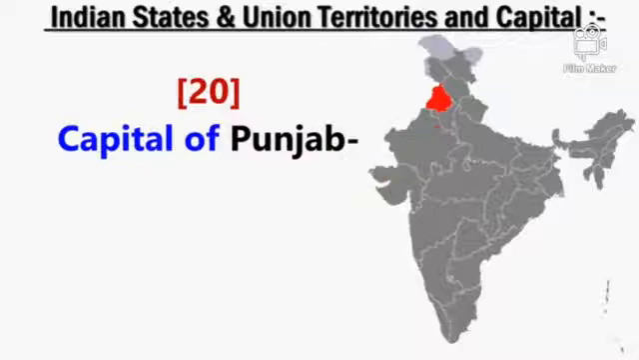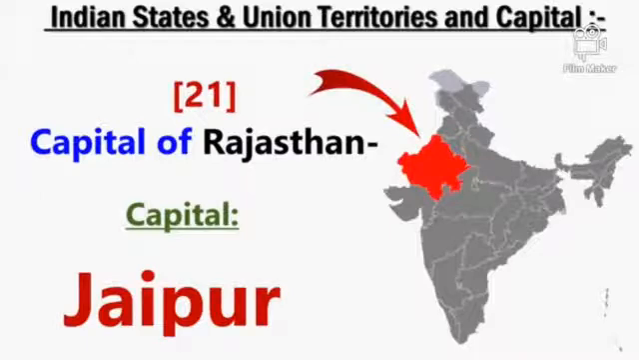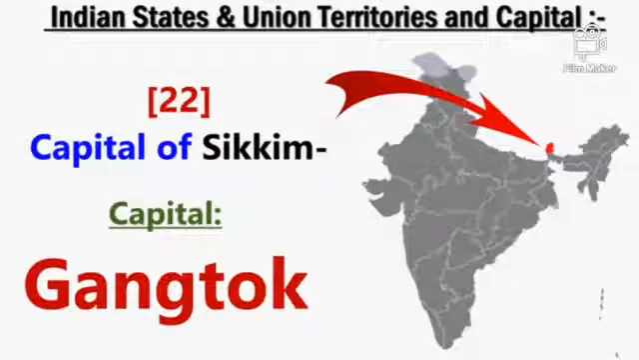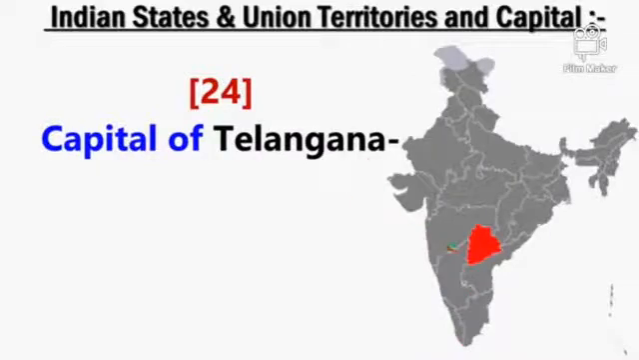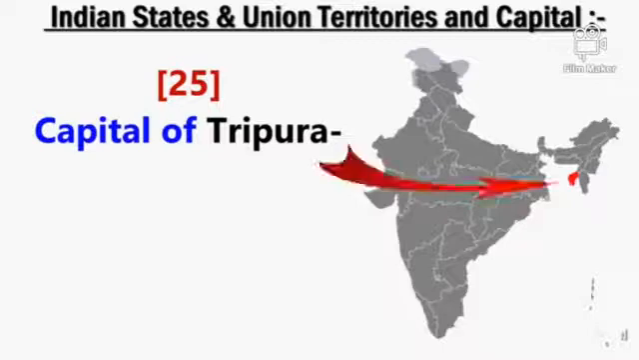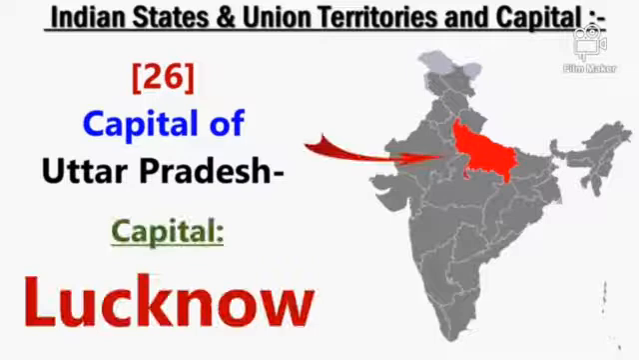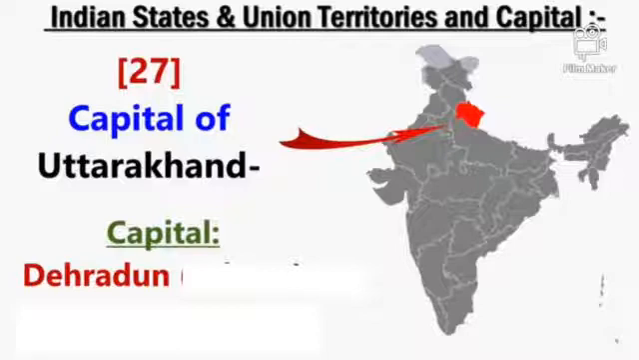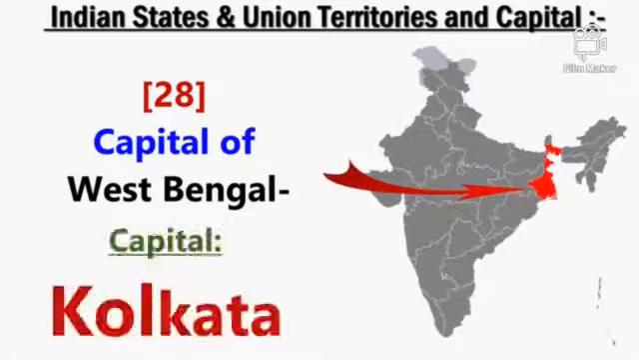Punjab. Its capital is Chandigarh. Rajasthan. Its capital is Jaipur. Sikkim. Its capital is Gangtok. Tamil Nadu. Its capital is Chennai. Telangana. Its capital is Hyderabad. Tripura. Its capital is Agartala. Uttar Pradesh. Its capital is Lucknow. Uttarakhand. Its capital is Dehradun. West Bengal. Its capital is Kolkata.